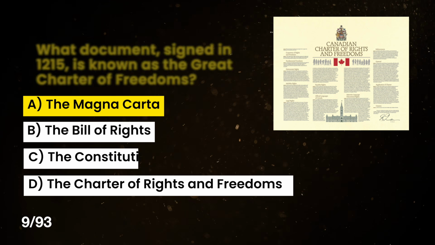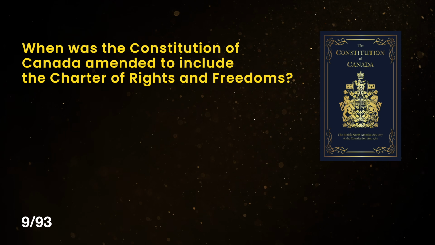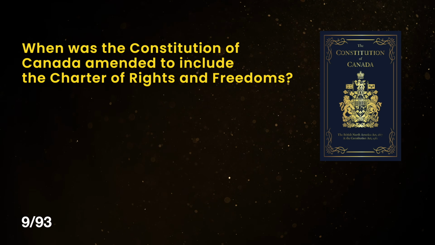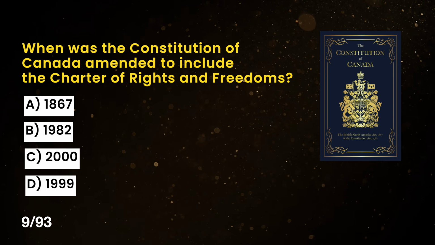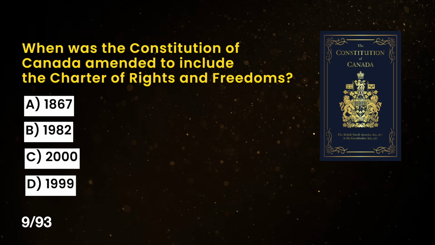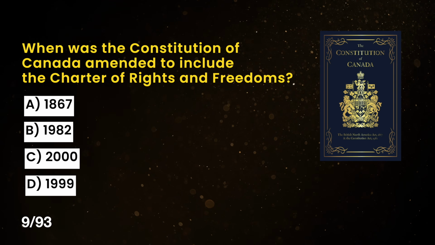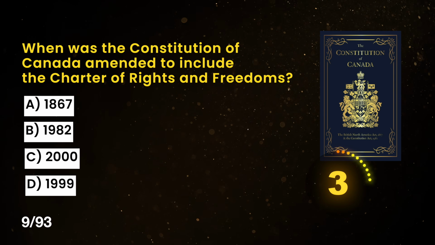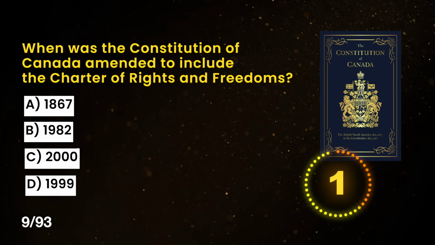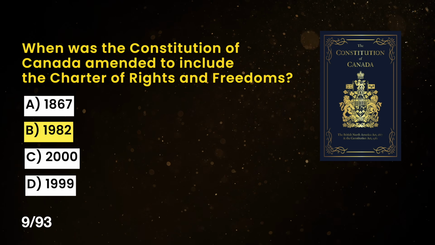The Magna Carta. When was the Constitution of Canada amended to include this Charter of Rights and Freedoms? A. 1867. B. 1982. C. 2000. D. 1999. The correct answer is B. 1982.